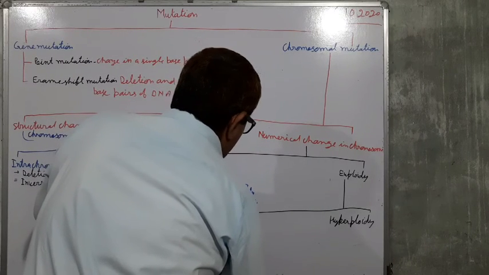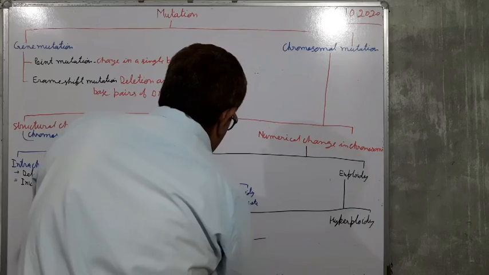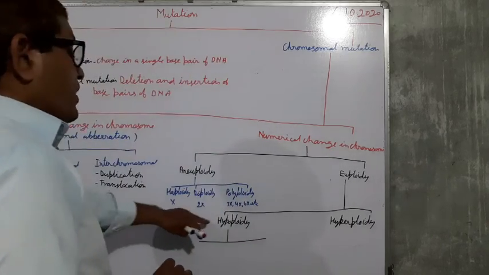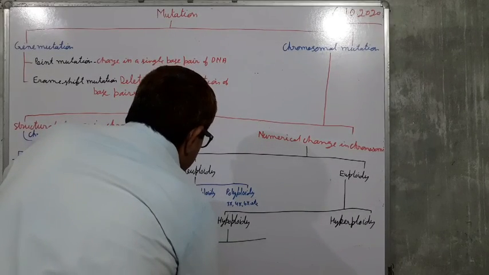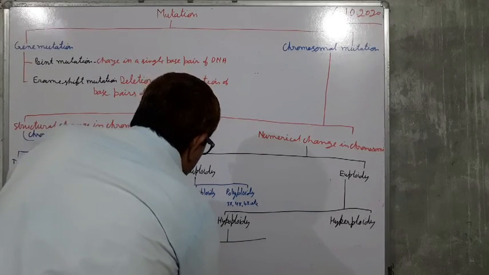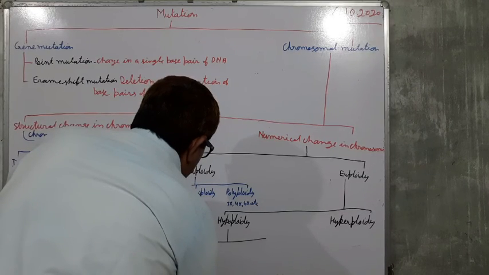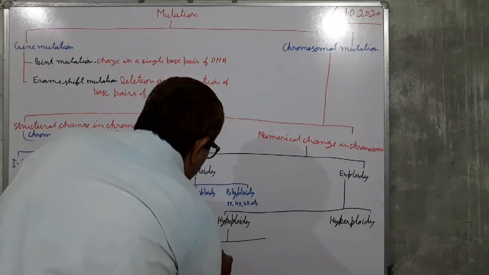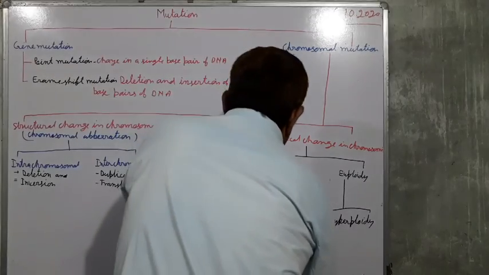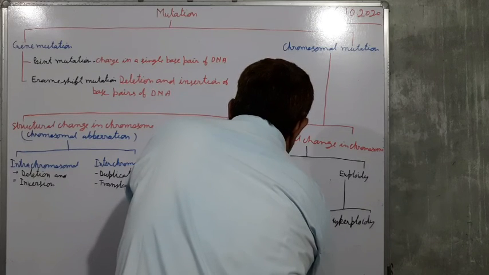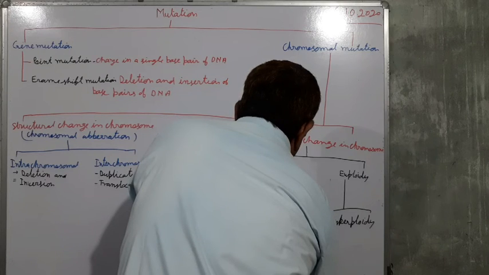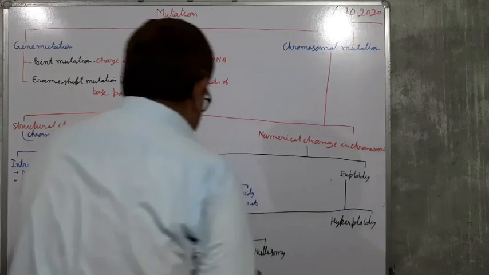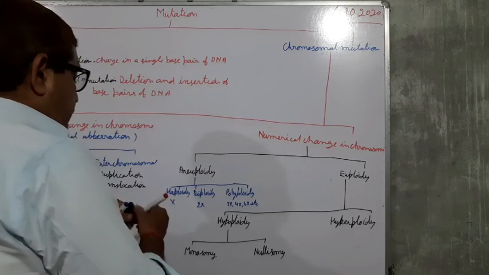Hypo means less. It is of two types: monosomy and nullisomy.